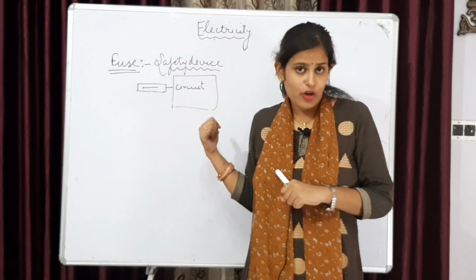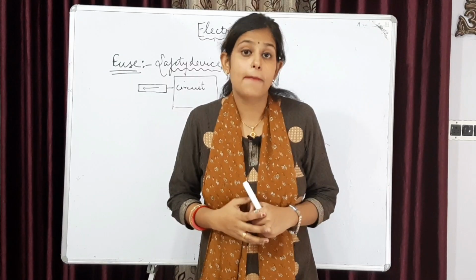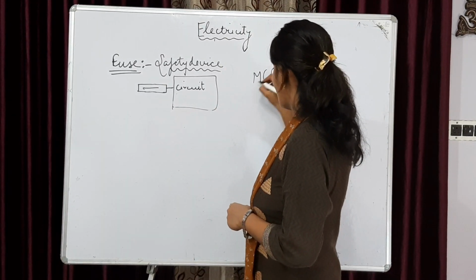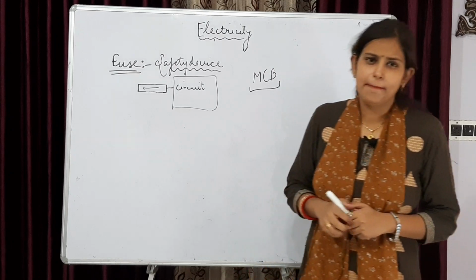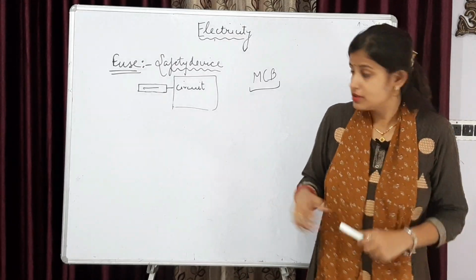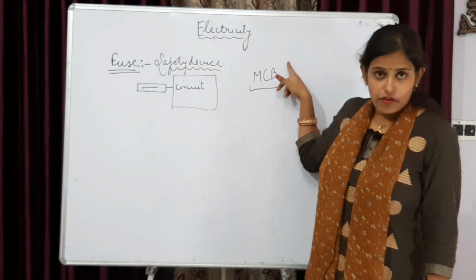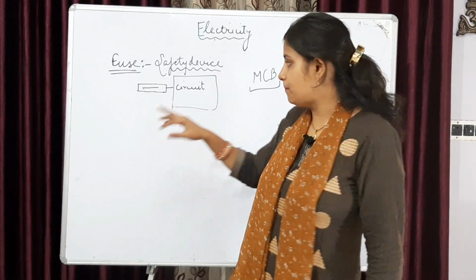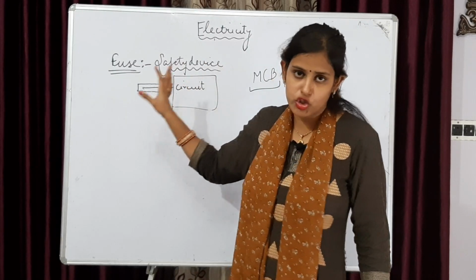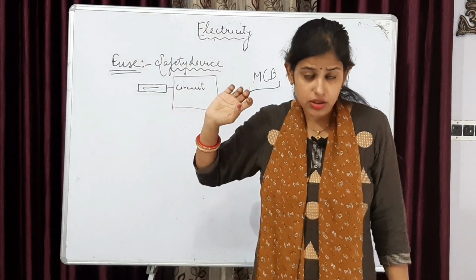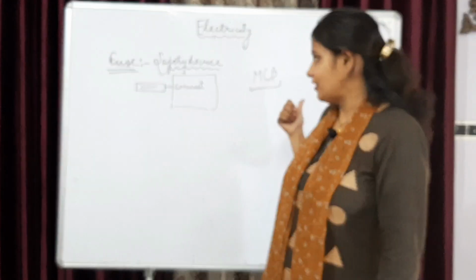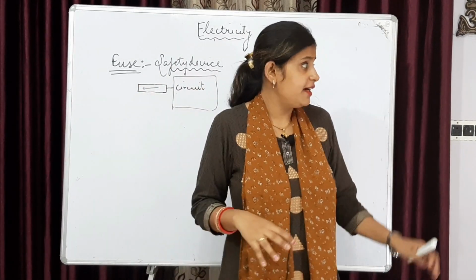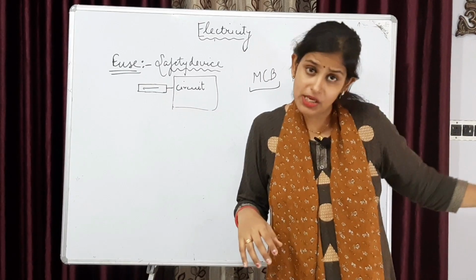So this was a drawback with fuse, which was being compensated with a new device which is known as MCB and is used in maximum of the homes nowadays. See, MCB, full form is miniature circuit breaker. What is the benefit of MCB? MCB is also a safety device as fuse is, and the important factor, the disadvantage of fuse, that it has to be replaced.